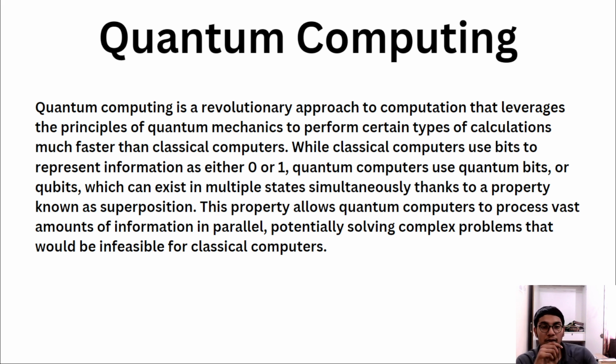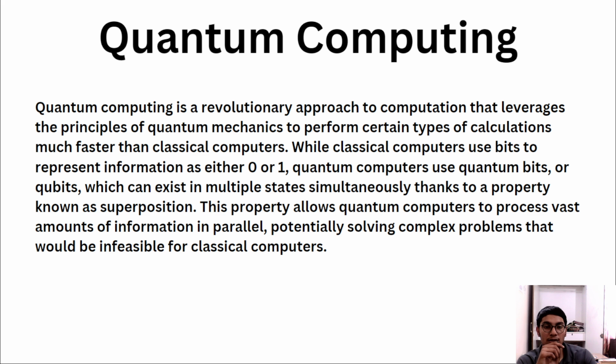Quantum computing works on the principles of quantum mechanics to perform certain types of calculations much faster than classical computers. While classical computers use bits to represent information as either 0 or 1, they do this in order to represent data in the disk or RAM, the principal units of the computer.